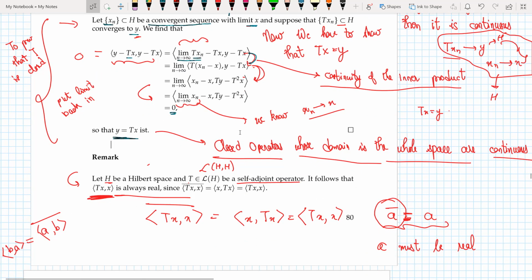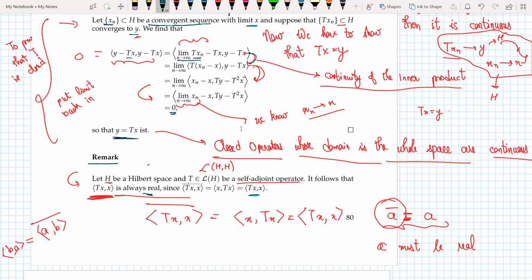The next thing that I do is I show a remark. It goes as follows. Let H be a Hilbert space and T be a self-adjoint operator. It follows that the inner product of Tx, x is always real. Hence, the complex conjugate of the inner product of Tx, x is equal to the inner product of x, Tx, and because of the inner product property, it becomes this.